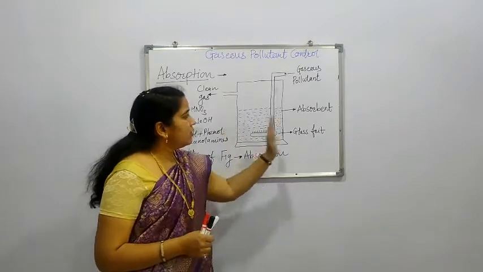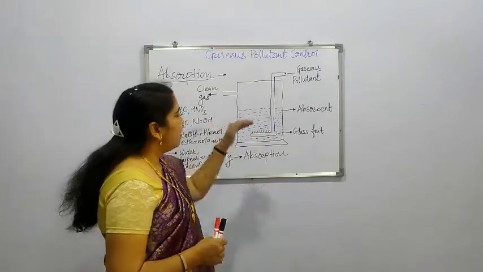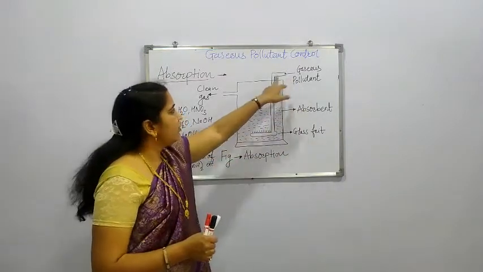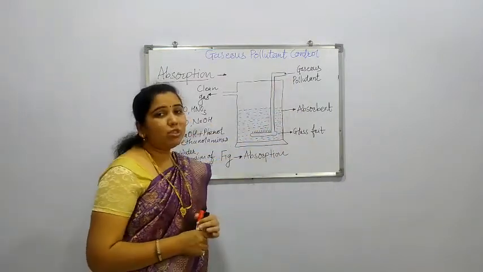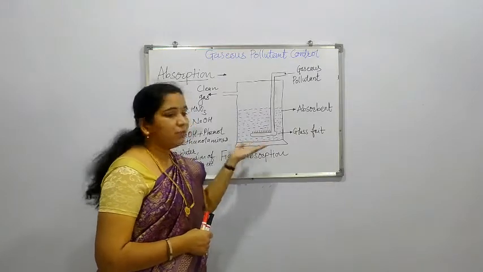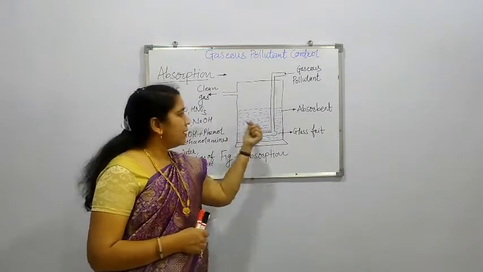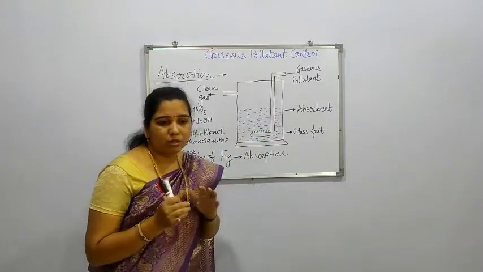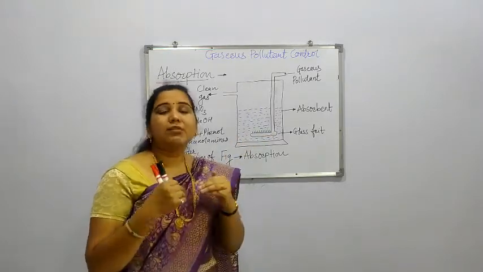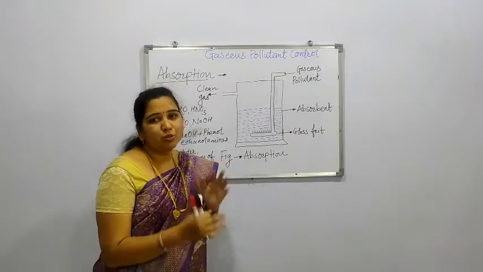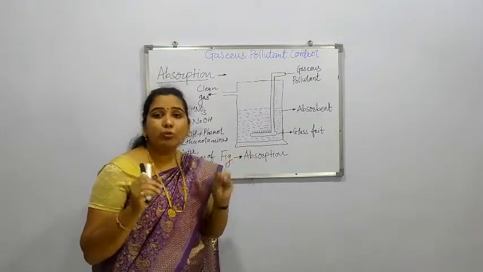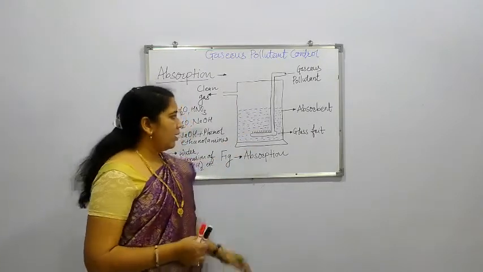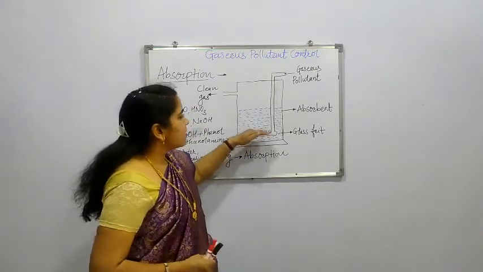So in this way the process is going on. At first the pollutant gas is inserted from this particular side through this glass frit inside the absorbent, so that the gas which is released into this container is distributed in a uniform way. For that, this glass frit is used here.